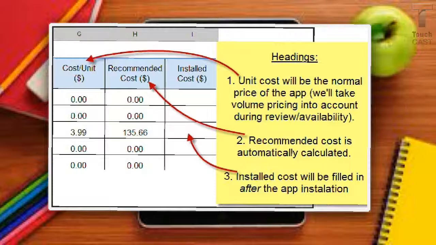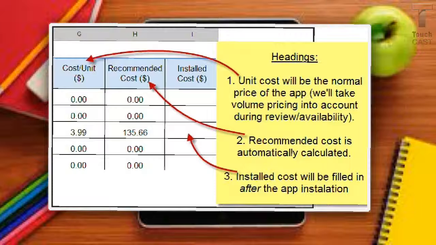The recommended cost, you shouldn't have to do anything to that. That's automatically calculated. I told you earlier that if it's on the general sheet, depending on what you put in there, 50 for both teacher and student or 33 for just teacher, it will automatically multiply that times your cost per unit and give you the recommended cost.